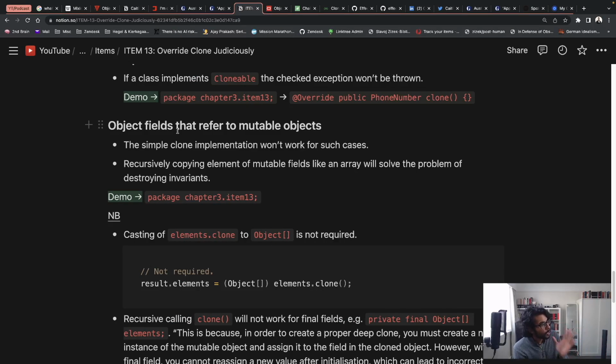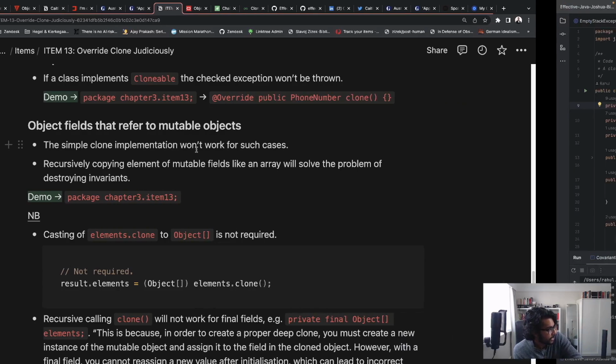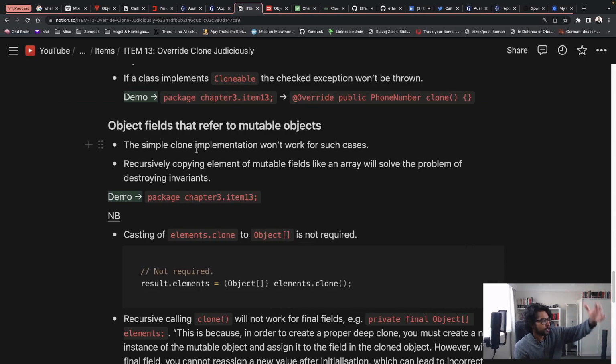Because a simple clone implementation won't work for such cases, which is why in our classes we need to override the clone implementation of Object, especially for fields that refer to mutable objects or data structures. And in this case, perhaps the quintessential example would be an array.